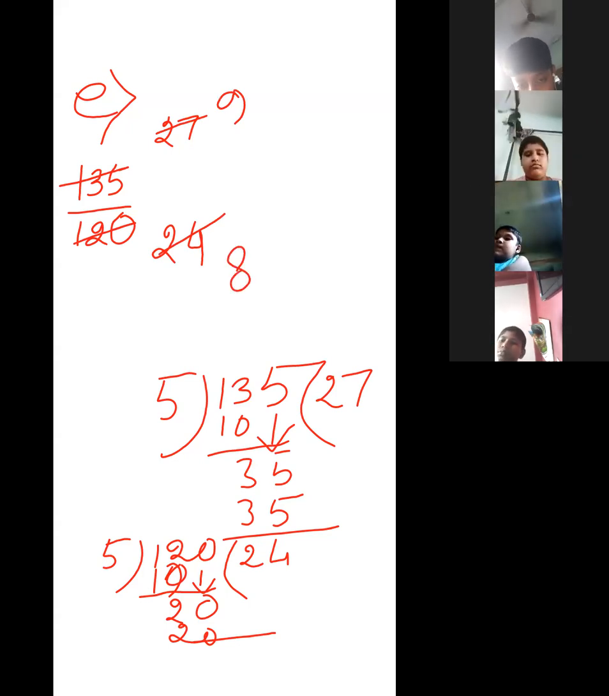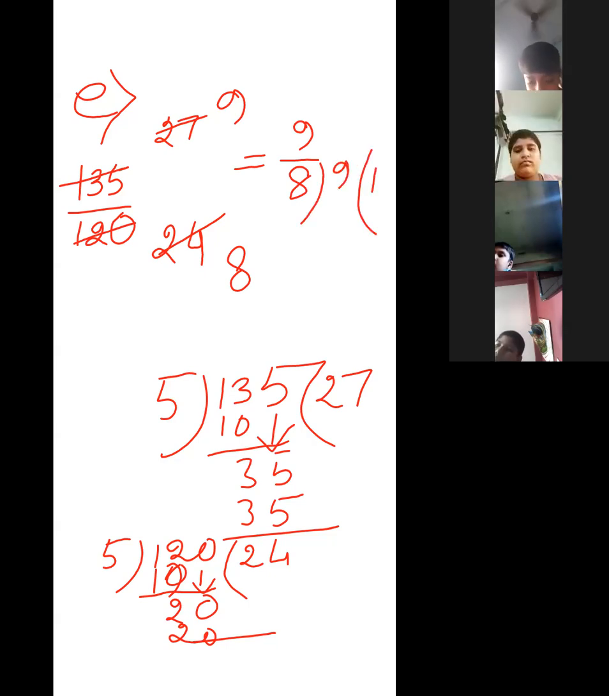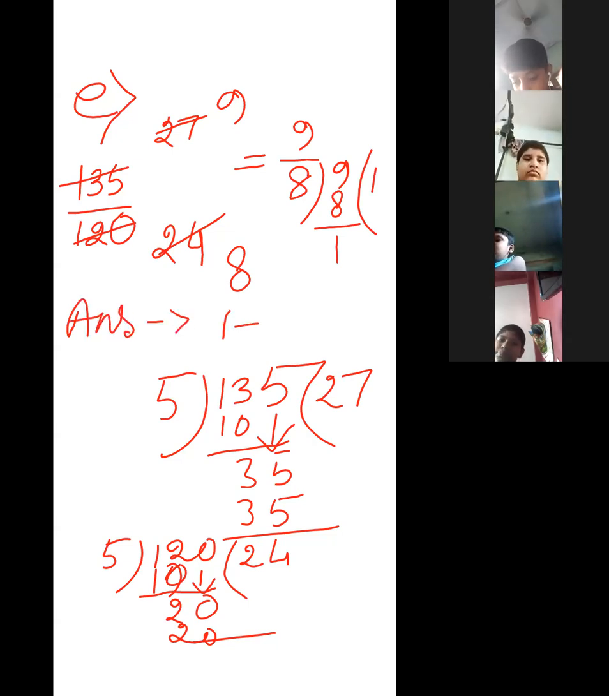27 by 24 with 3 gives 9 by 8, which is the answer. Now this one is an improper fraction, so convert it into mixed. Just divide: 1 whole and 1 by 8.